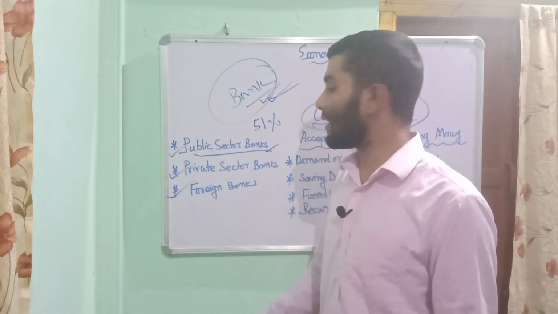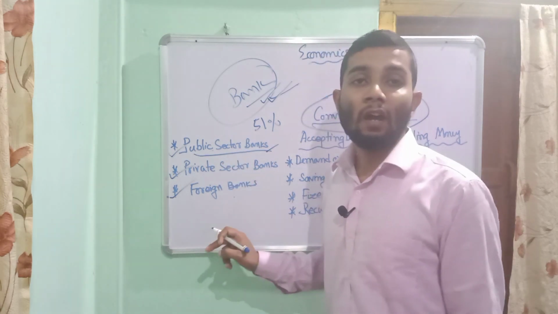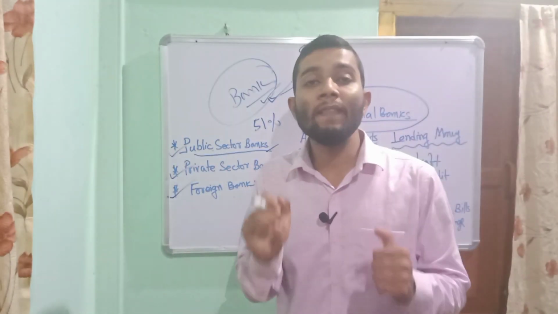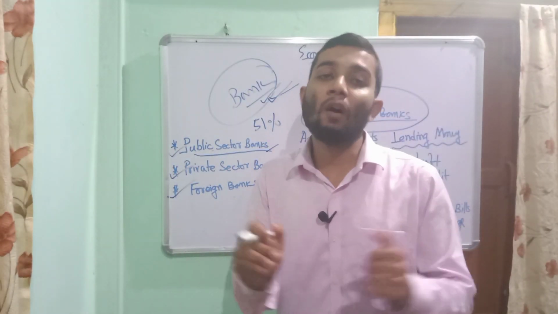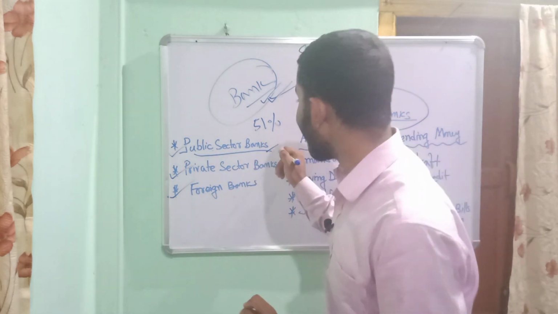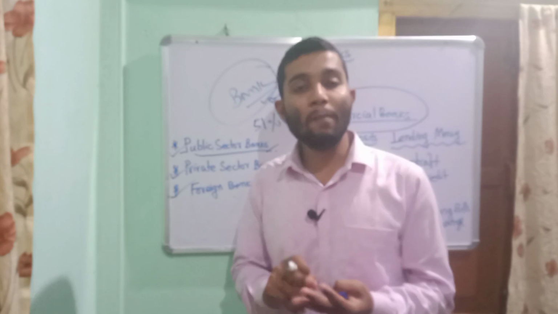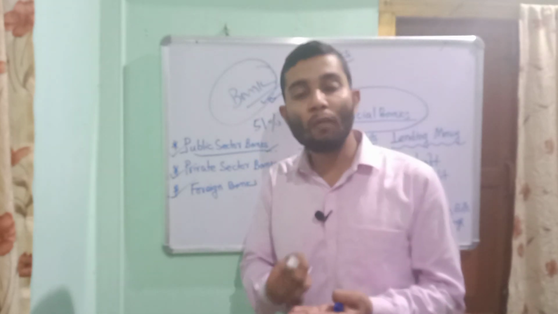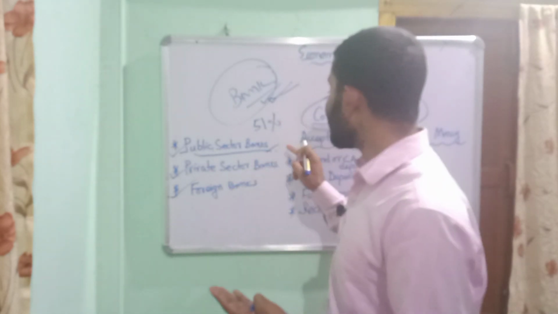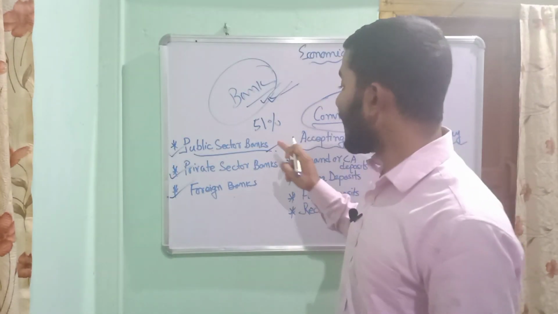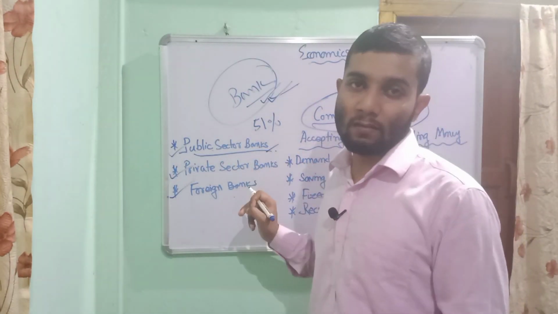Let me repeat once again. Public sector banks refer to those banks where maximum shares are owned by the Reserve Bank of India or government. These types of banks are called public sector banks. For example, State Bank of India, Bank of India, Bank of Baroda are public sector banks. Their main motto is to earn profit.